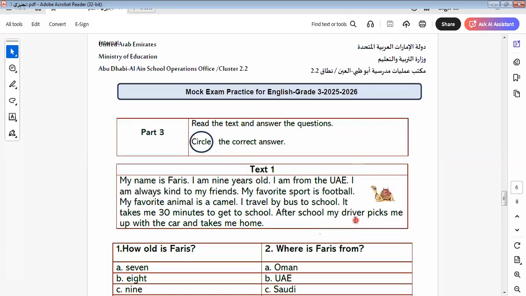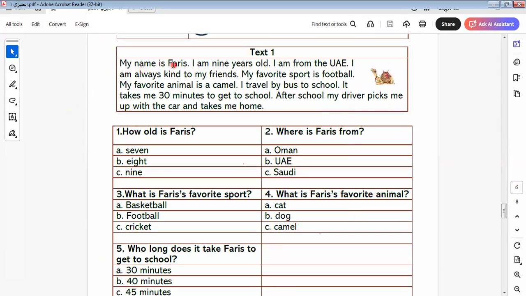Let's go to another one here. Here we say, my name is Faris. I'm 9 years old. I'm from UAE. UAE is the abbreviation of United Arab Emirates. And when we want to say United States of America, it will be USA. This is the abbreviation of countries. Okay, here are states. You would like to say states, not countries.